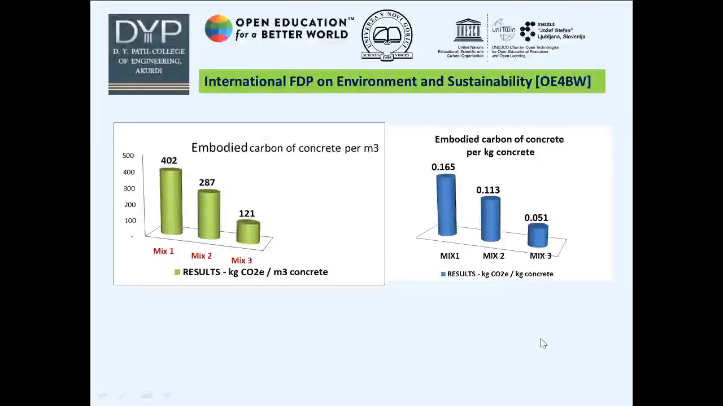As per this calculation, let us conclude that if we use only OPC in the concrete mix design, the CO2 emission is the maximum as compared to mix 2 and mix 3. And here the ratio of CO2 emission is 0.051, which is the least as compared.